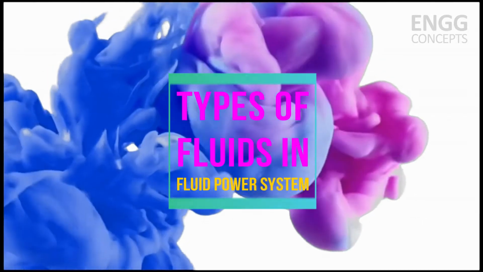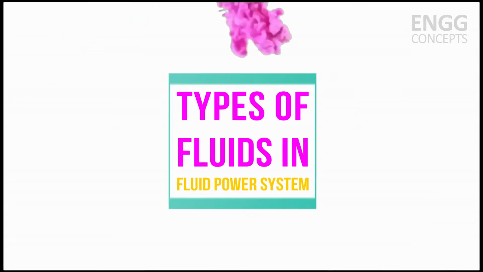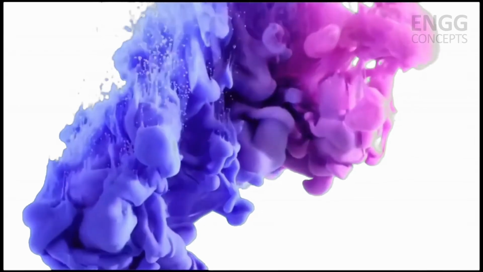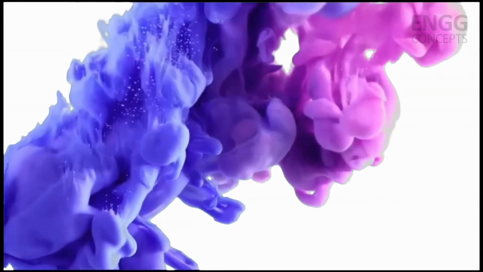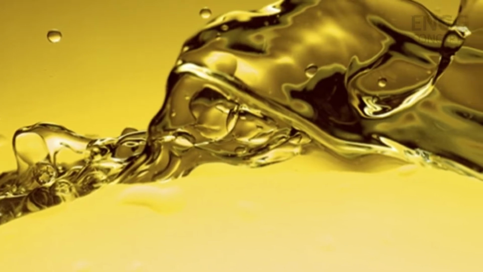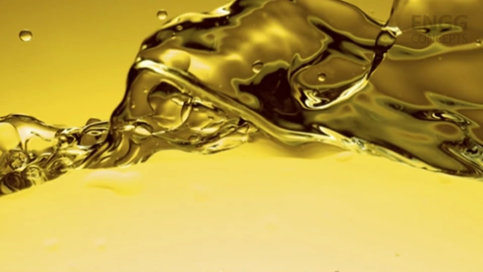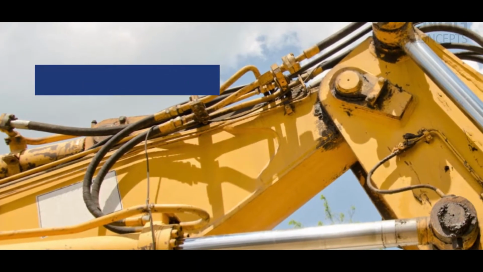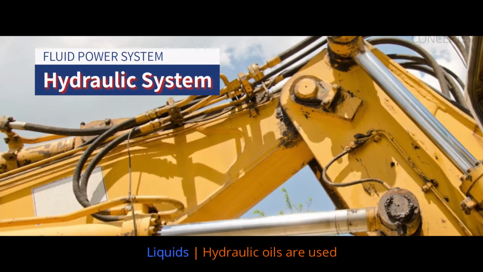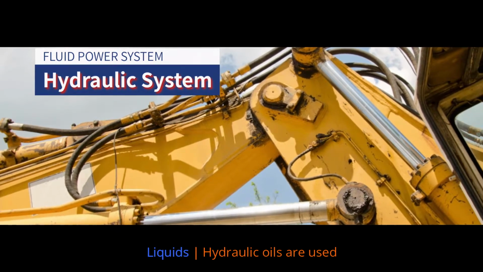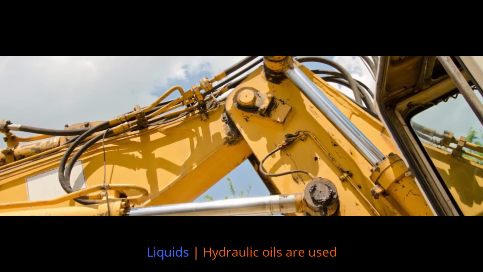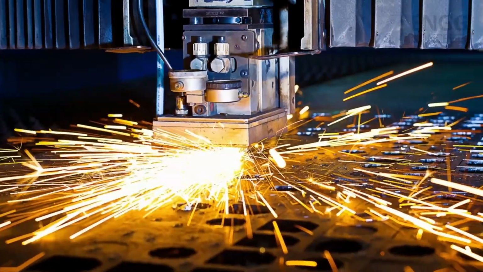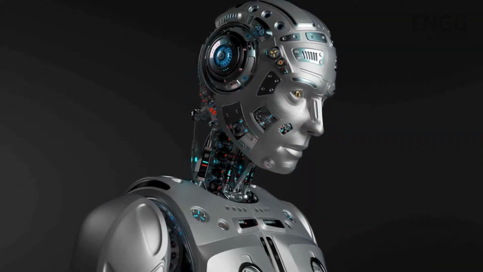So, what are the types of fluids used in fluid power systems? Fluids in fluid power systems can be classified into two types. They are liquids and gases. If liquids are used as the power transmission medium, the system is called a hydraulic system. Hydraulic systems can be found in a wide variety of applications. Hydraulic systems are common everywhere, like in construction, logging, manufacturing, robotic industries, etc.